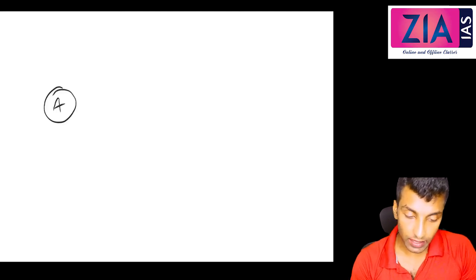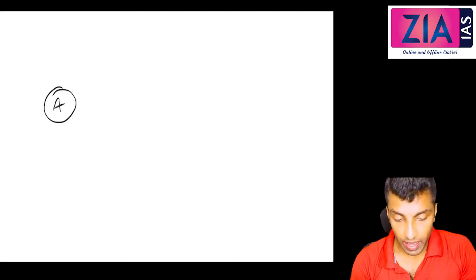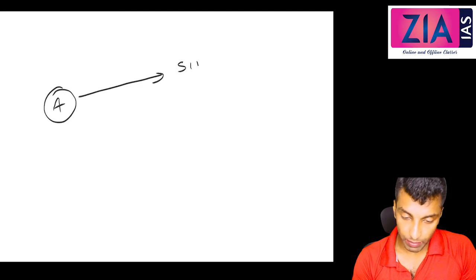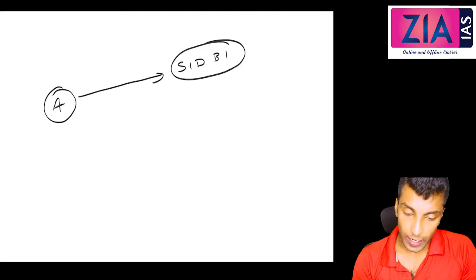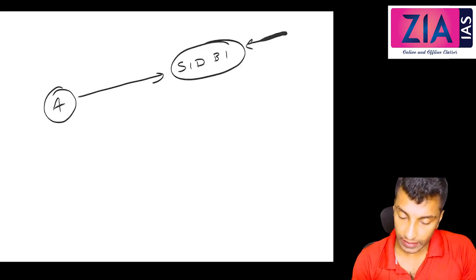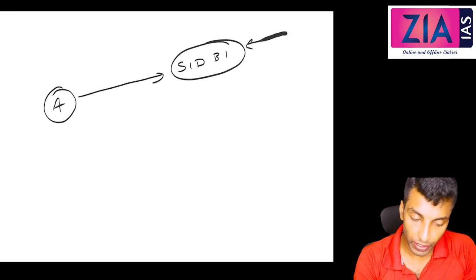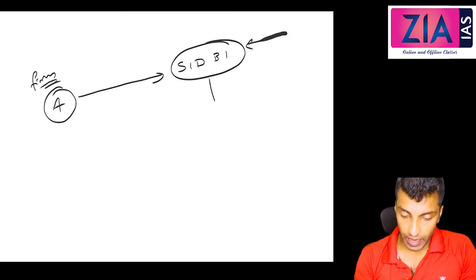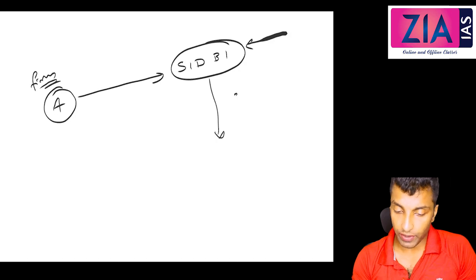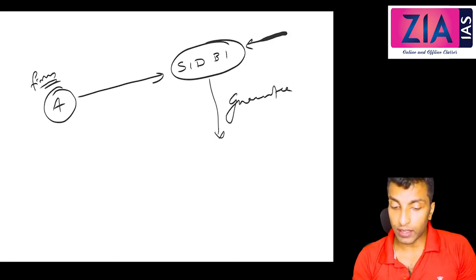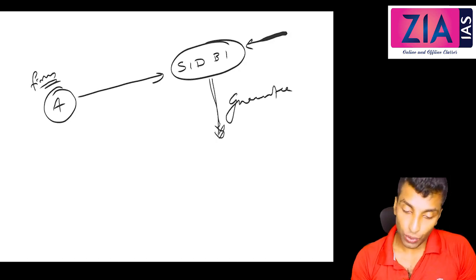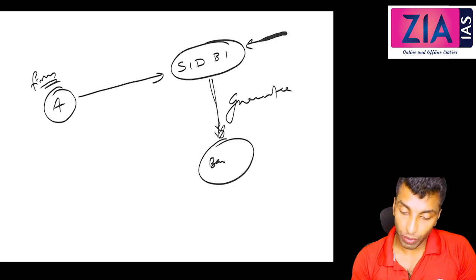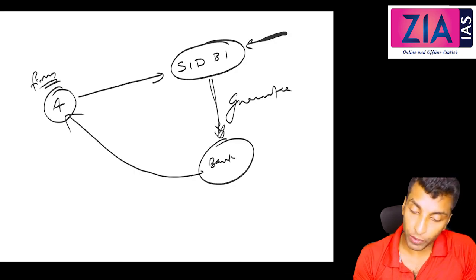Second and third means you are talking about guarantee, refinance and credit enhancement. In case of the third one, I am saying A will approach, for example, DFI, and SIDBI will conduct a study on the project. So if you have an innovative project, a very good project, approach SIDBI and it will conduct a study and give a guarantee. Here no fund is given from SIDBI. So now the bank will give a loan upon this guarantee.